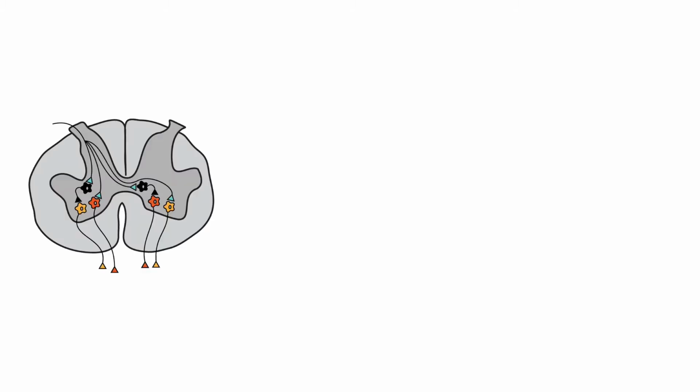The motor system controls all of our skeletal muscle movement. There are multiple levels of control. Within the spinal cord, simple reflexes can function without higher input from the brain. Slightly more complex spinal control occurs when the central pattern generators function during repetitive movements like walking.